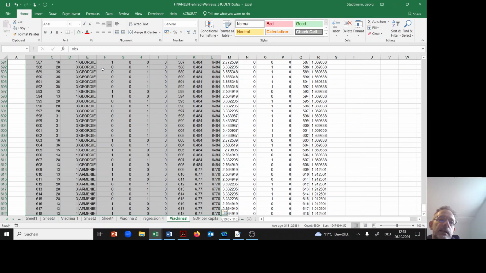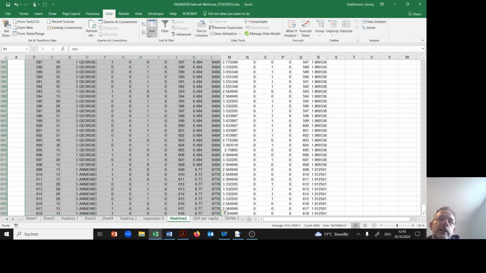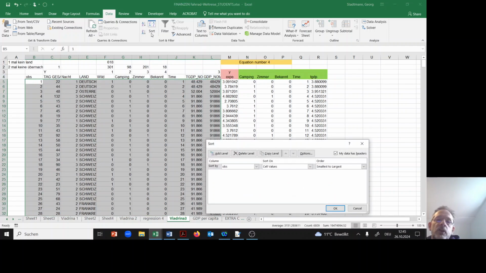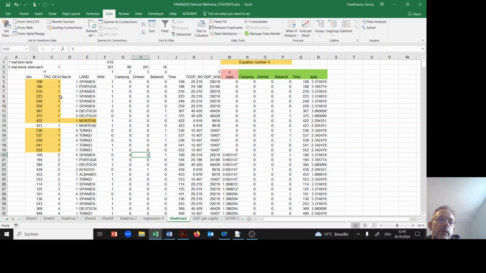It was the case that on some days the entry for the expenditure was equal to 0. These are the yellow days, where the expenditure was equal to 0. But you cannot take the natural log of a value equal to 0. Therefore, I said on these days the expenditures are not 0, but 1. And then, of course, I'm able to take the natural log on these days.